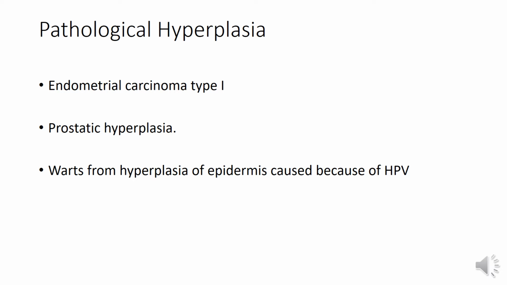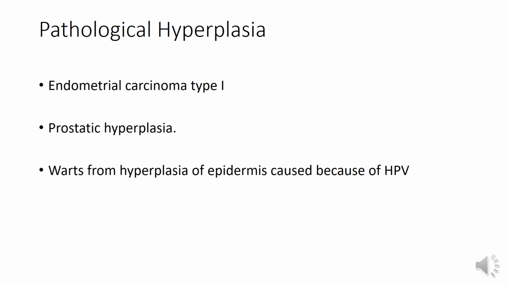Pathological hyperplasia is seen in endometrial carcinoma. Endometrial carcinoma is of two types, type 1 and type 2. In type 1, hyperplasia is seen. In type 2 endometrial carcinoma, there is atrophy of cells. So type 1 endometrial carcinoma is an example of hyperplasia.